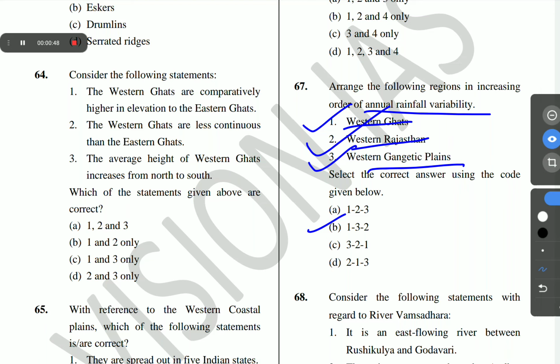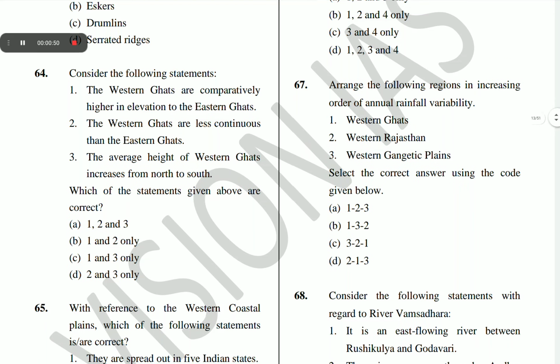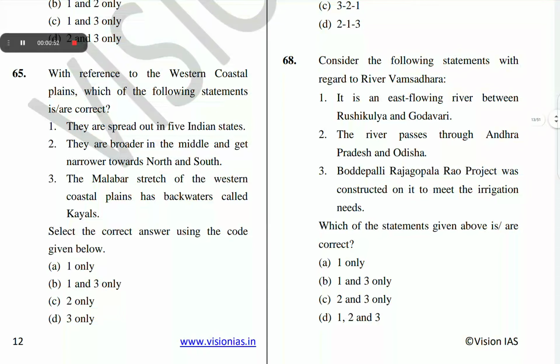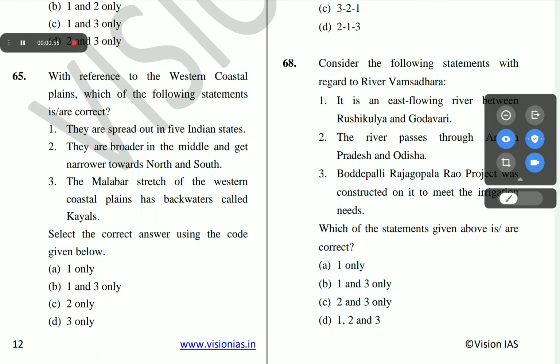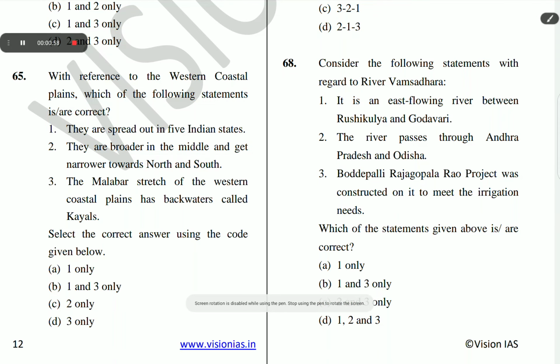The next question is question number 68. Consider the following statements with regard to river Vamsadhara. It is an east-flowing river between Rushikulya and Godavari. The river passes through Andhra Pradesh and Odisha. Bodepalli Rajagopala Rao project was constructed on it to meet the irrigation needs.